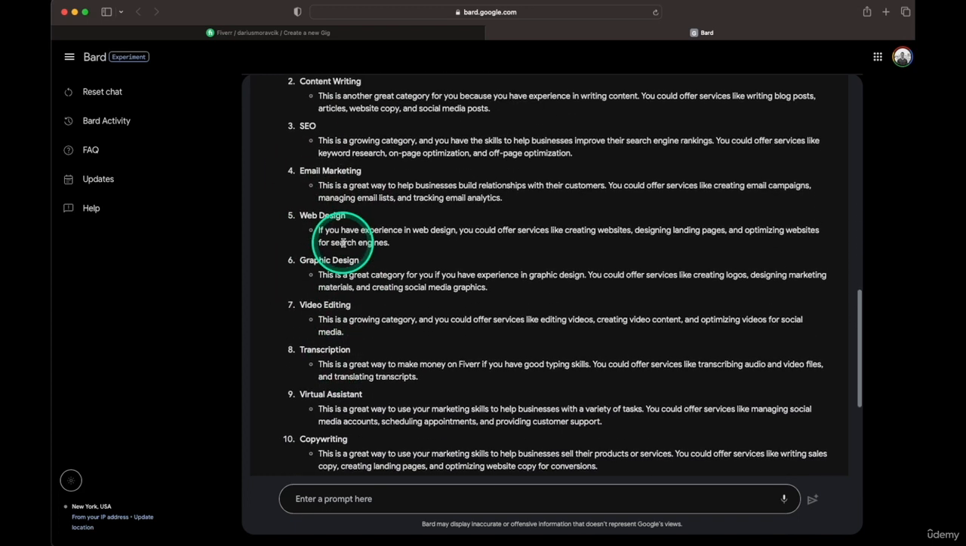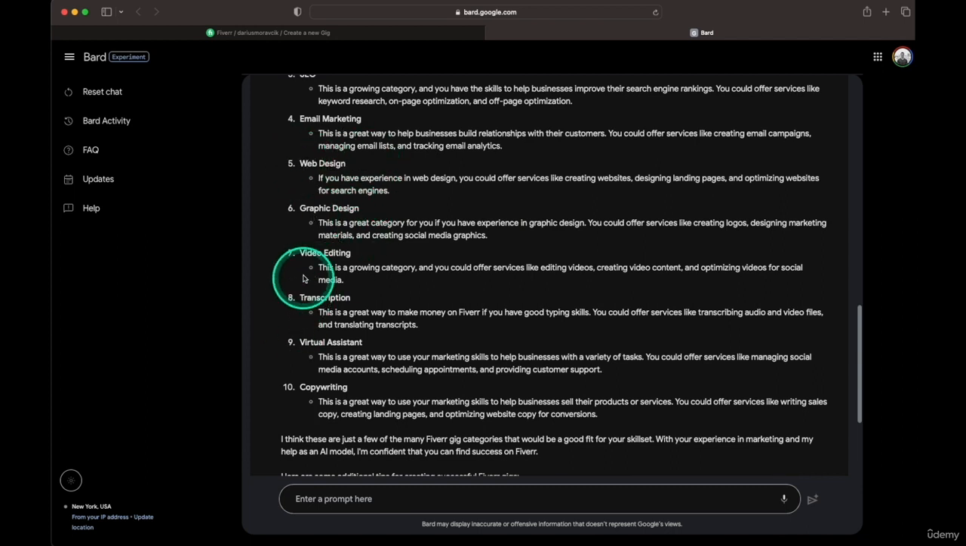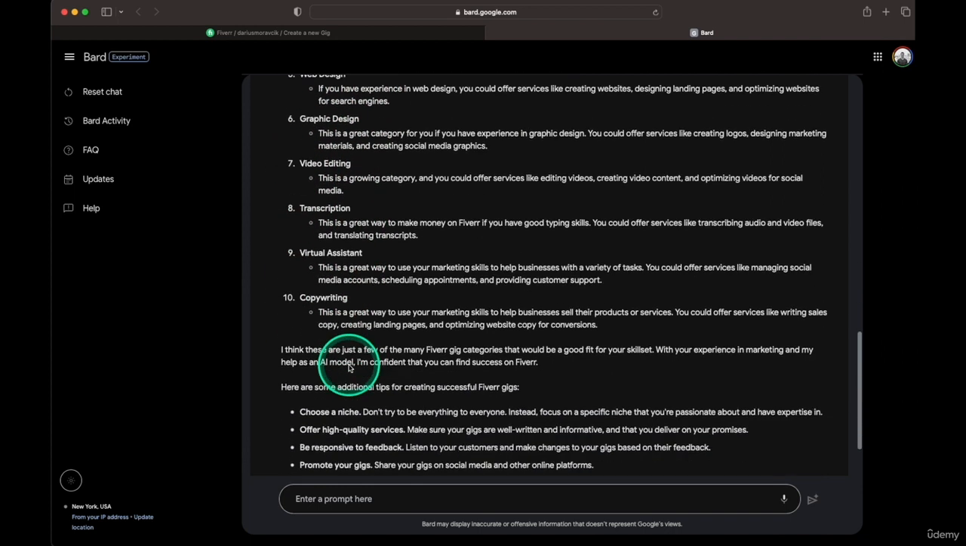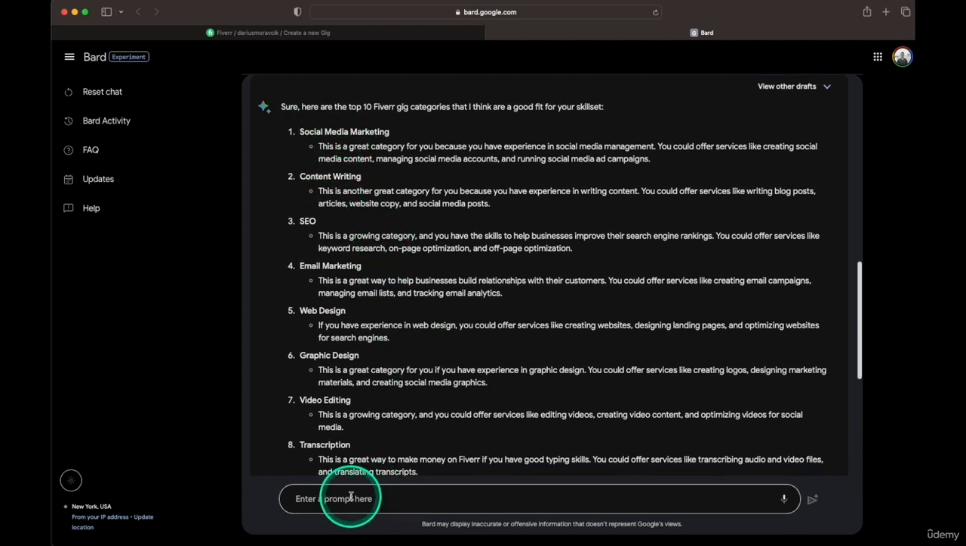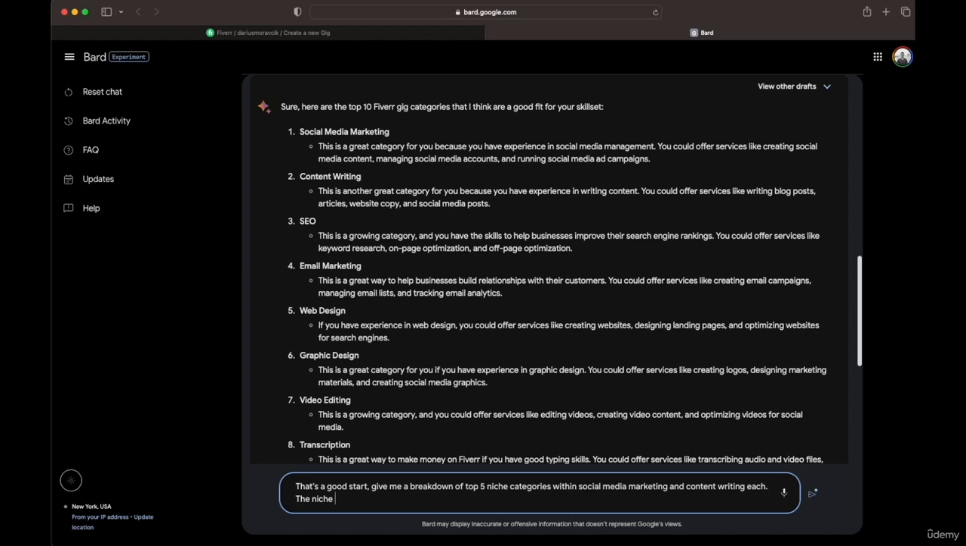Not all of these are relevant to use BART for, like obviously web design, graphic design, video editing. It's not virtual assistant. Copywriting is a good one, but we can go deeper into maybe content and social media writing. That's a good start. Give me a breakdown of top 5 niche categories within social media marketing and content writing each. The niche should be a good opportunity because it is easy to fulfill using BART AI help, and